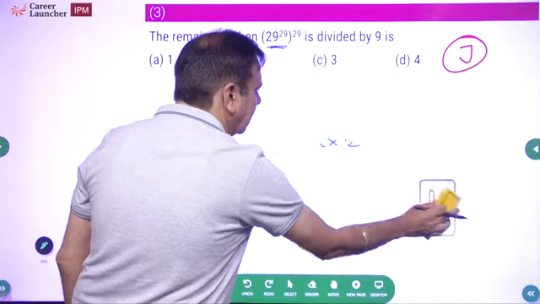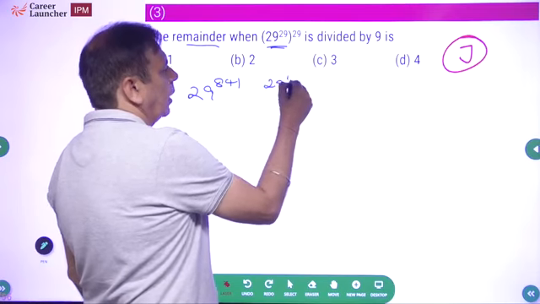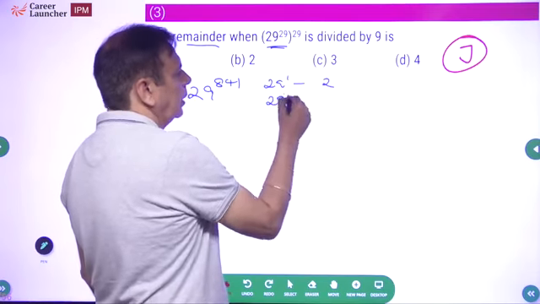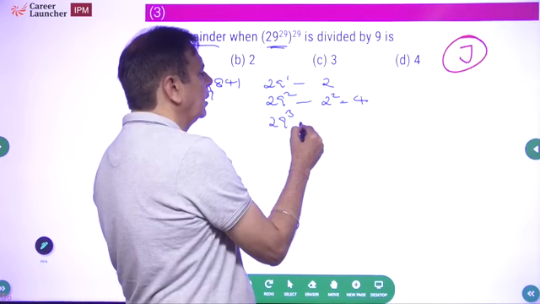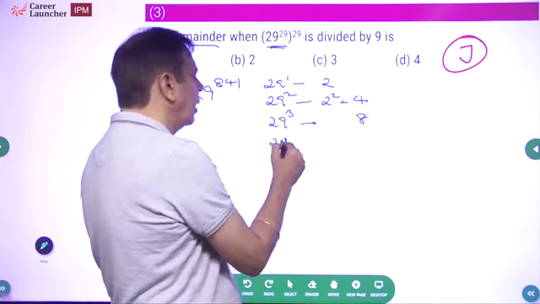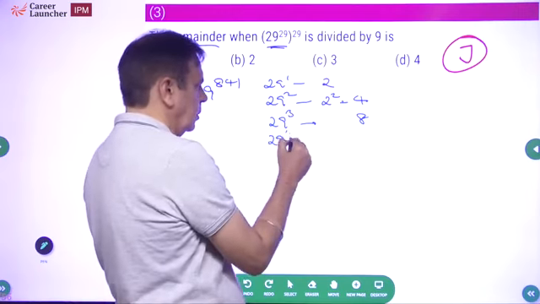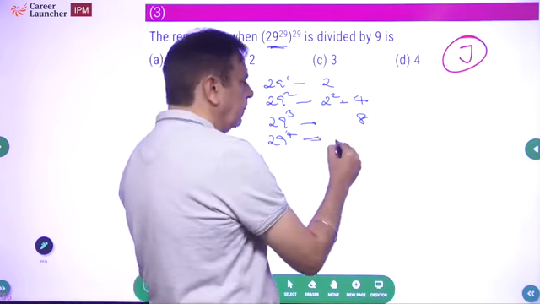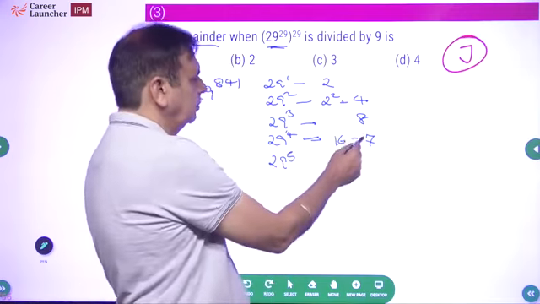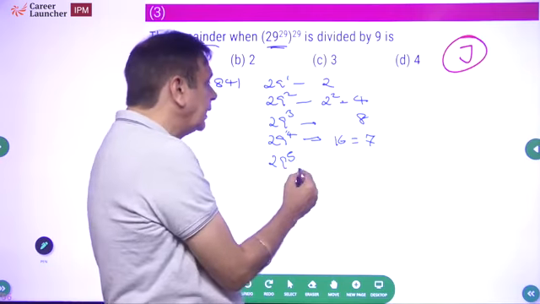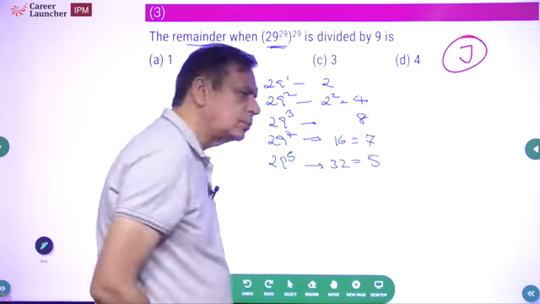So do you see a pattern? If you have seen a pattern, you will get the answer immediately. So just to repeat, 29 to power 1, remainder is 2. 29 square, remainder will be 2 square, which is 4. 29 to power 3, remainder will be 2 cube, 8. 29 to power 4 is 2 to power 4, 16. 16 is nothing but 7. 29 to power 5 will be, again, 2 to power 5 is 32. 32 means 5.